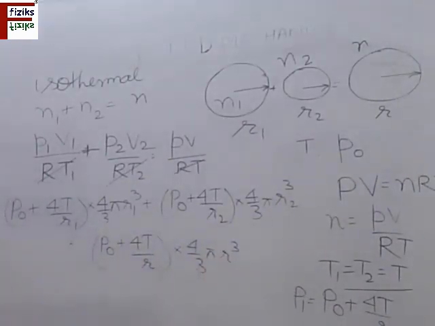Now this equation we have to solve and get the value of the surface tension in terms of these parameters.